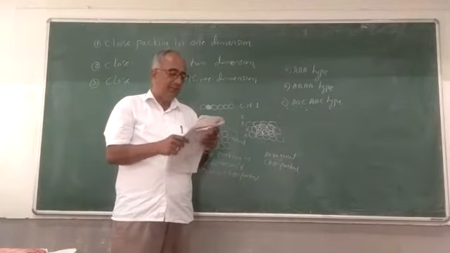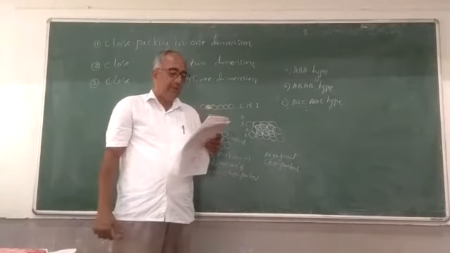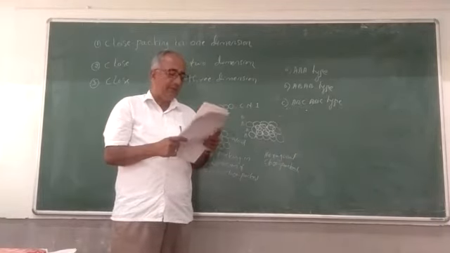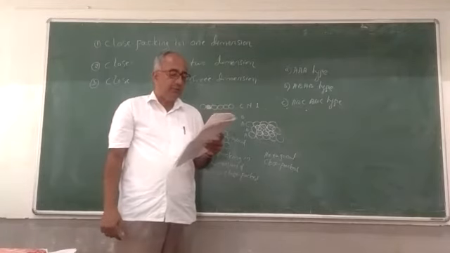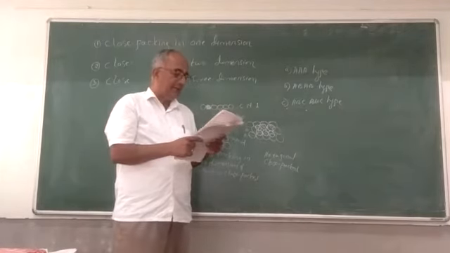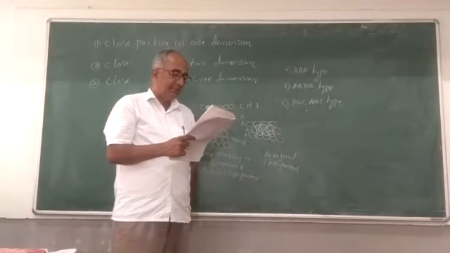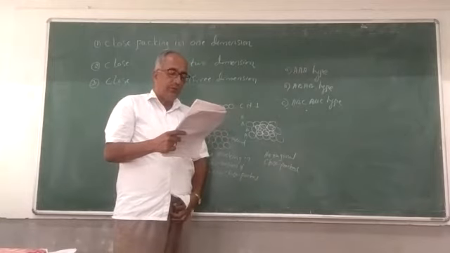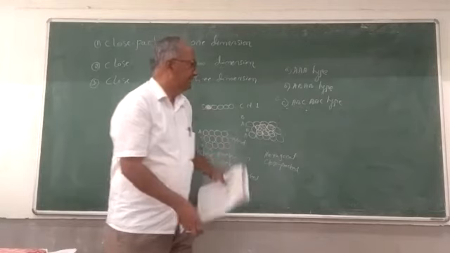Since a similar arrangement of spheres repeats after every 3 layers, the arrangement is said to be ABC type. The resulting unit cell would be cubic containing atoms at 8 corners and at the face centers. Hence it is called cubic close packing, that is CCP.